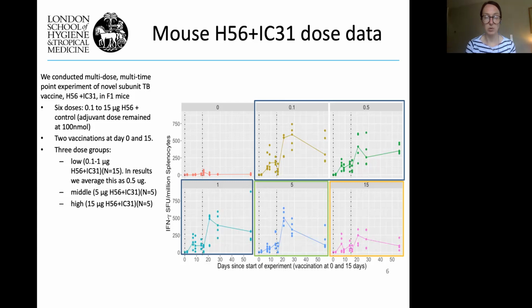Importantly, we grouped some of the dosing data together to give us more power with the modelling. We grouped the 0.1 to 1 micrograms, which we call the low dose group, averaged to 0.5; the middle dose group, which was 5 micrograms; and the high dose group, which was just the 15 micrograms. This helped us with the scaling properties that we needed to go from mouse to human, which I'll explain again in a second.